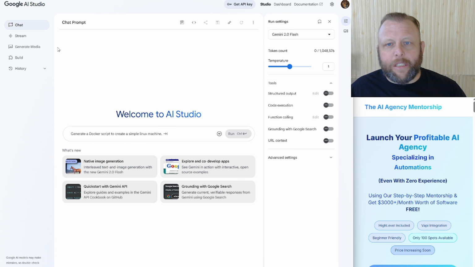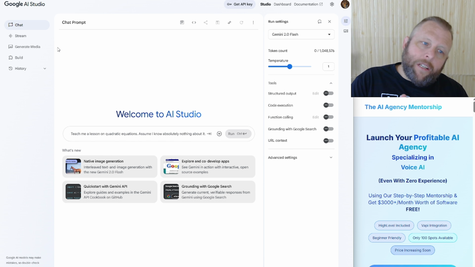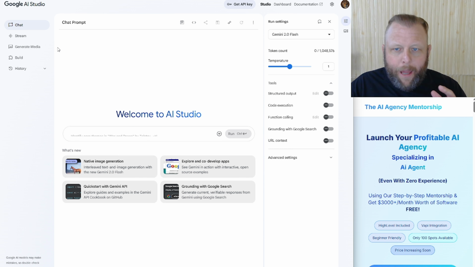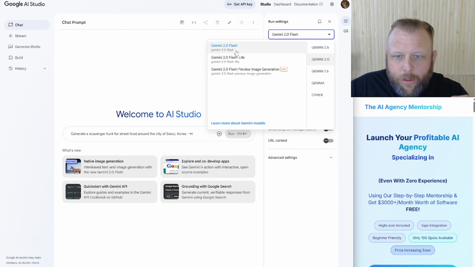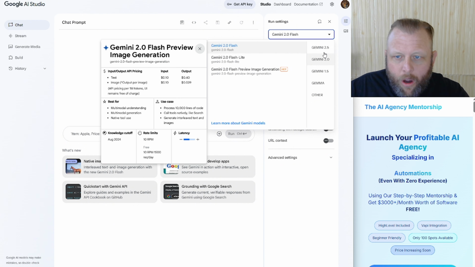So character sentences, the bigger we give it, the more it will be able to learn. And when you come to Google Studio, you can see the different models on the left and the right hand side, and they will all show you the price and the token ranges that they have for it. So just something to think about.